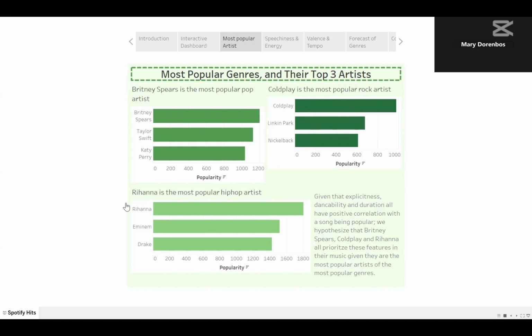So given that explicitness, danceability, and duration all have positive correlation with a song being popular, we hypothesize that Britney Spears, Coldplay, and Rihanna all prioritize these features in their music, given they are the most popular artists of their most popular genres.